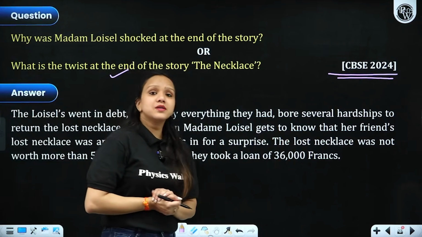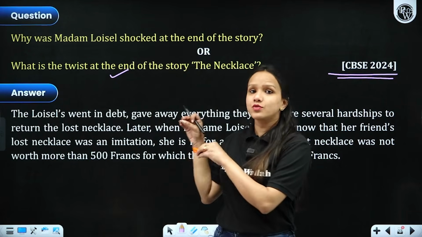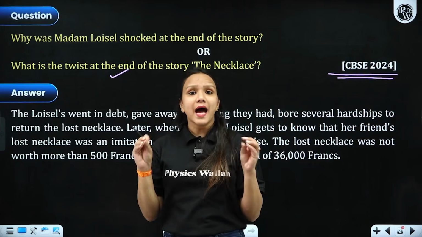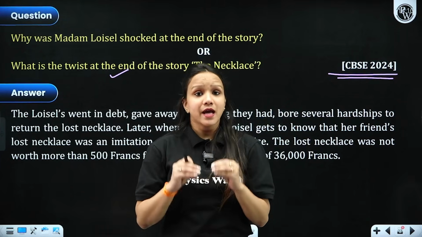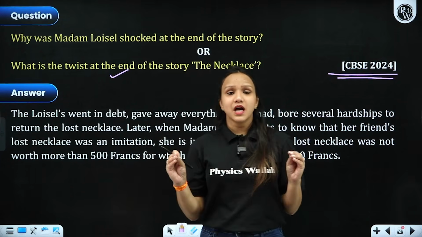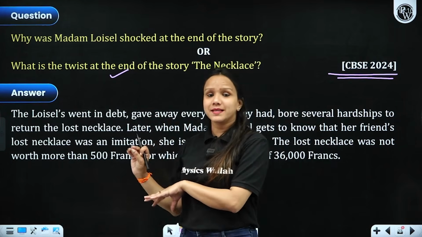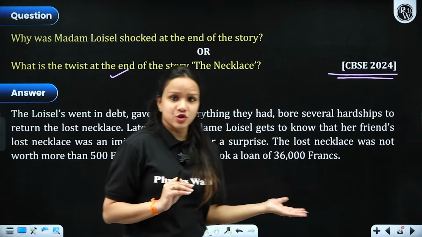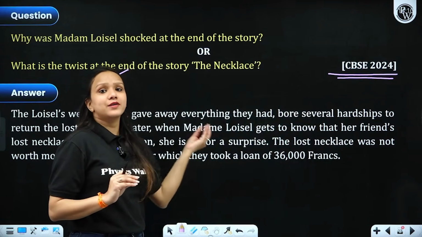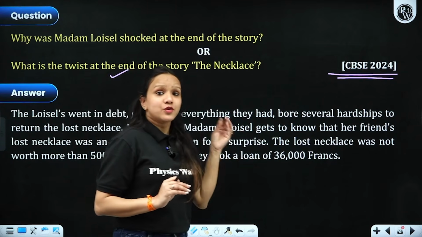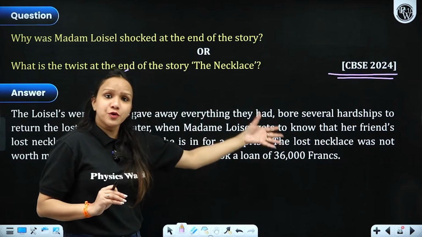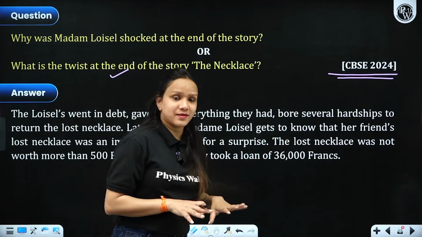When after so many years, these two ladies, Madame Forestier and Madame Loisel, came across each other, and they discussed the lost necklace, and Madame Forestier was told by Madame Loisel that they had actually lost the real one, and now they had to buy a replacement for that, to her shock, she got to know that it was actually a fake one. All right.